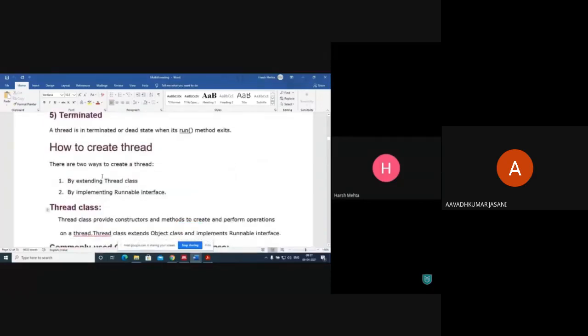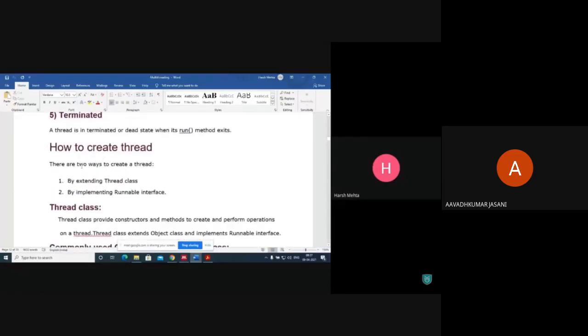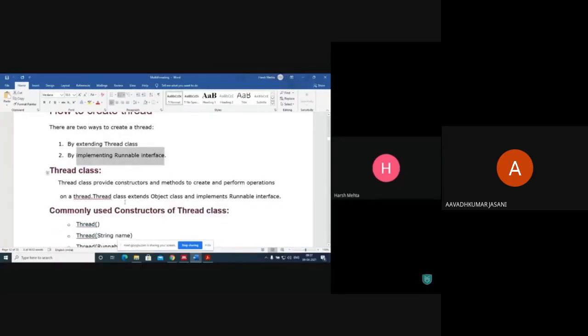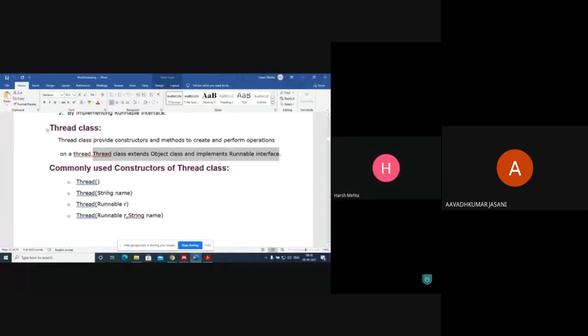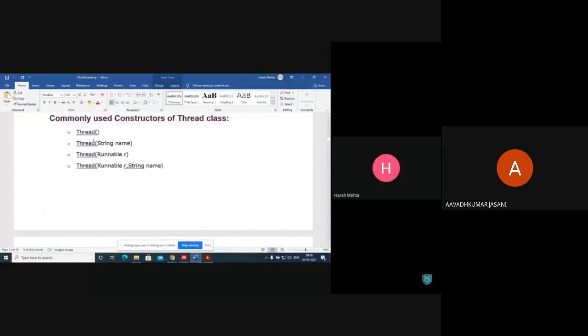Okay, how to create a thread. Before seeing the example, let's see how to create a thread. There are 2 ways to create a thread: extending the Thread class, and implementing the Runnable interface. The Thread class provides constructors and methods to create and perform operations on a thread. The Thread class extends the Object class and implements the Runnable interface. These are the constructors: Thread(String name), Thread(Runnable r, String name). Okay, I think the IDE is not running. Let me start the IDE.